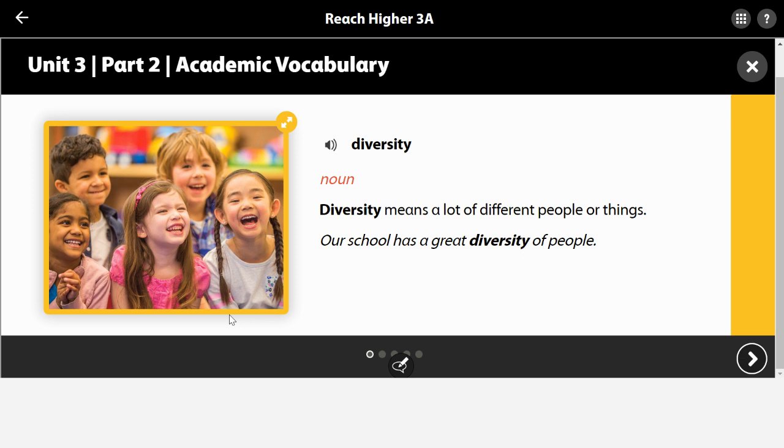They have sometimes different features, different traits, different skills. So in our school, we have a lot of diversity. You have people from all different cultures and backgrounds. So our school has a great diversity of people. And diversity is a noun, it's a thing or an idea. So you're going to give it that red N.